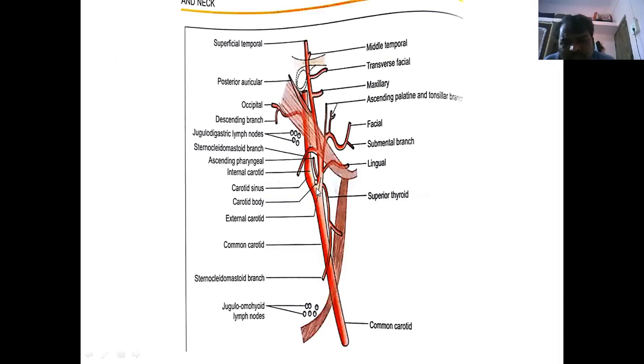See here, diagrammatically they have given this: this is the carotid body, this is the carotid sinus. The sinus is always continued as the internal carotid artery. This is the external carotid artery and its branches. This is the superior thyroid artery. This is the ascending pharyngeal artery, lingual artery. This is the facial artery. This is the maxillary artery. Here the occipital artery, the posterior auricular, and these are the superficial temporal branches. These are the 8 branches given by the external carotid artery.